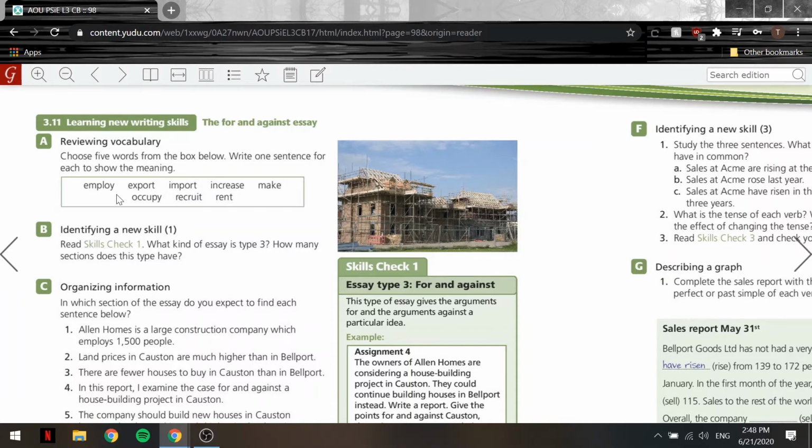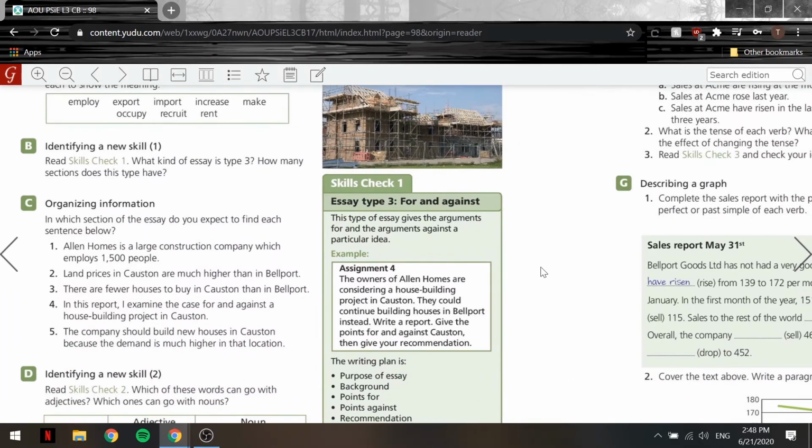Read skills check 1. What kind of essay is type 3? How many sections does this type have? Okay, so let's take a look. Essay type 3, for and against. So this type of essay gives the arguments for and the arguments against a particular idea. And you guys remember, this is what we talked about, why and why not. So talking about the pros and the cons of a particular idea or doing something. So the arguments for and the arguments against a particular idea.